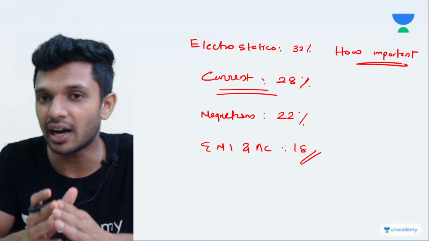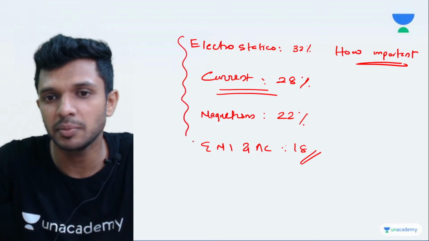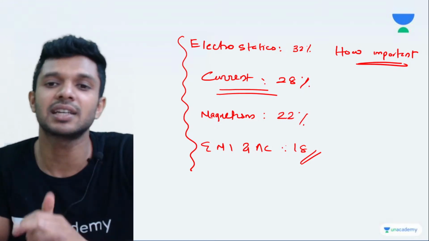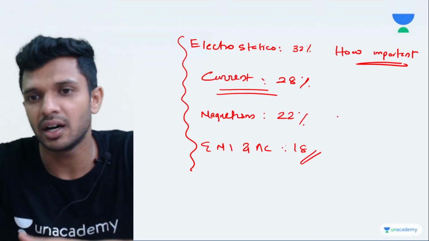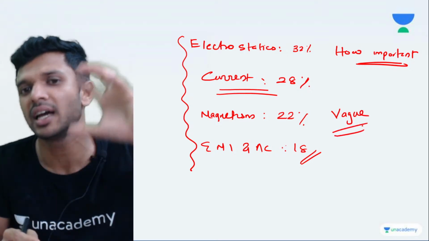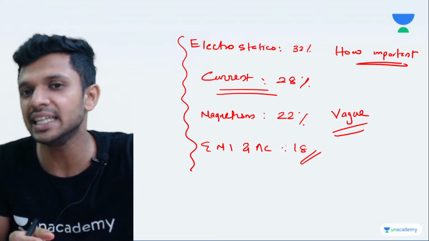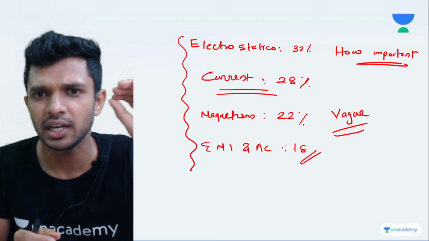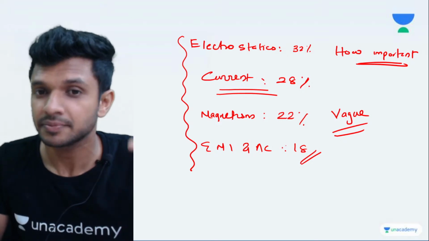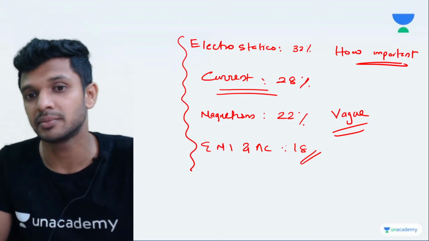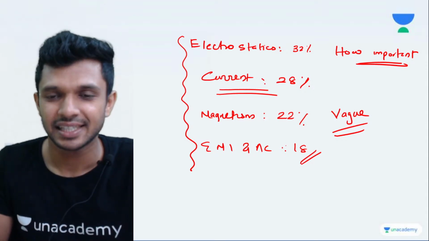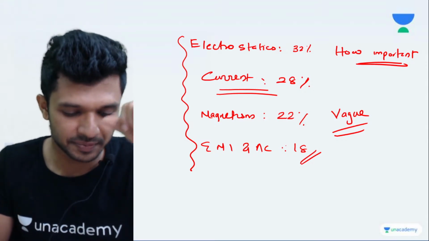So you must have understood how the marks are being distributed. As we are going towards the final topics, fewer marks are being awarded. This is just a vague value I have given. Don't think that these are the exact values, I just wanted to tell you how important each and every chapter is. Among all the chapters, the most important is electrostatics, then current electricity, magnetism, then EMI and AC. This is how it goes. I hope you all got an idea.